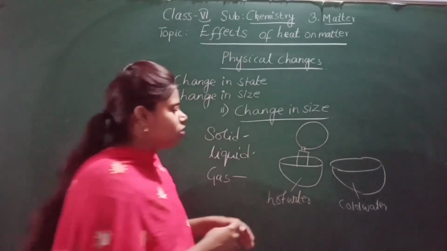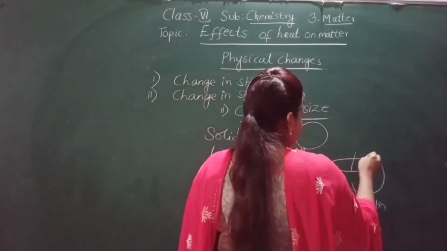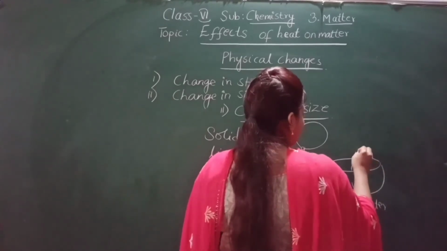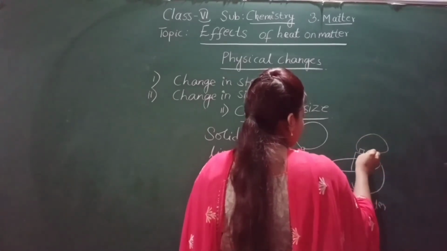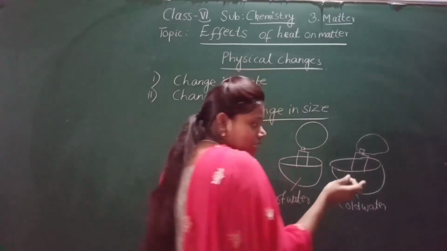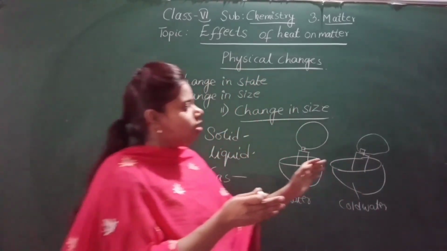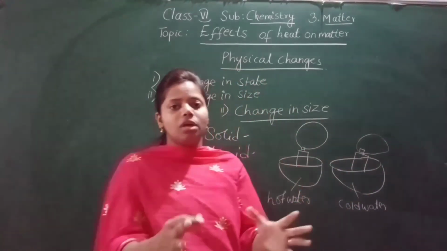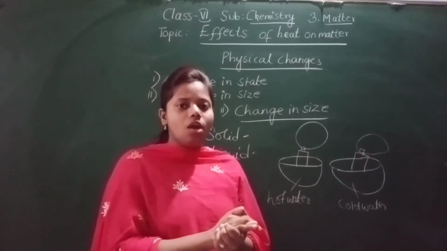But in the cold water, the metallic bottle is there and the balloon is tied on it, but the balloon is not in a bigger size. Why?